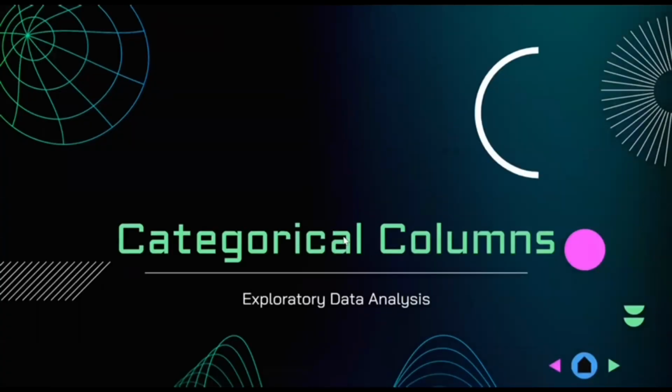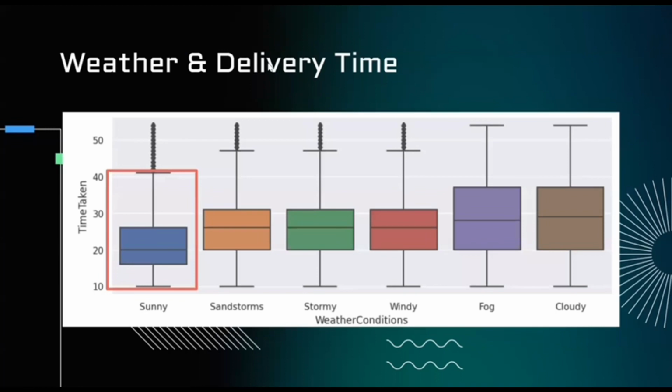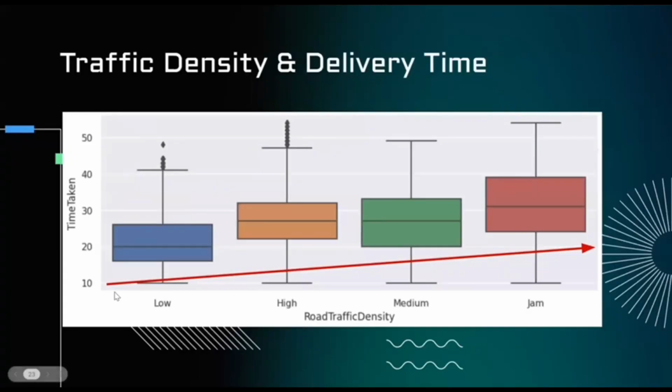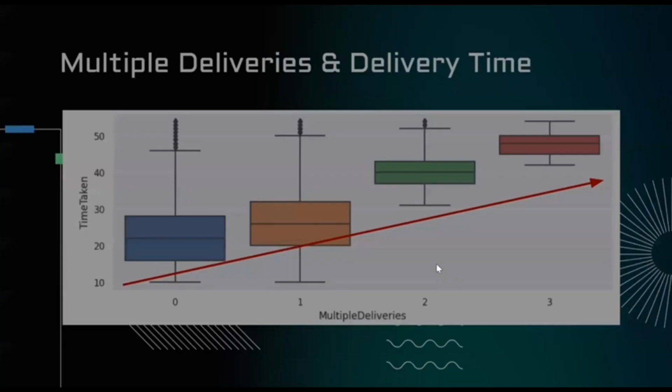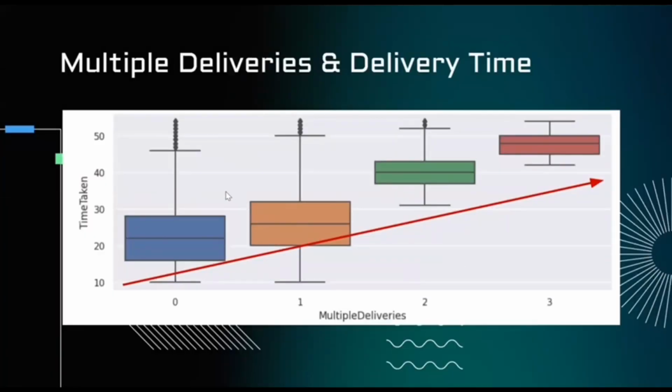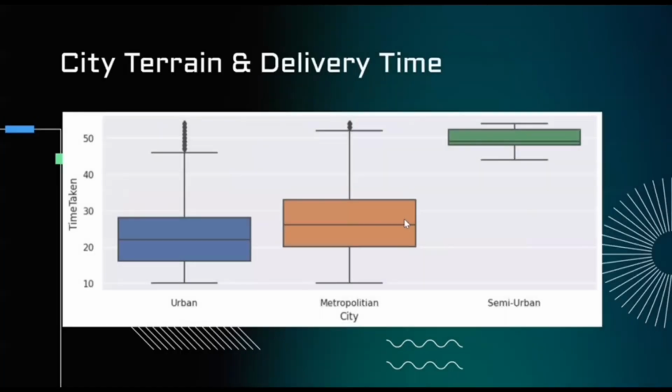Here we look at our categorical columns. We look at the weather and we observe that sunny led to a lower delivery time taken. We can also see that the traffic density generally led to a higher delivery time taken if it was more packed. And the single factor that affected delivery timing the most was taking on multiple deliveries. We also see that in semi-urban areas, delivery time taken was the highest. This can be due to the lack of road infrastructure and the distances from restaurants that resulted in the greater time taken.